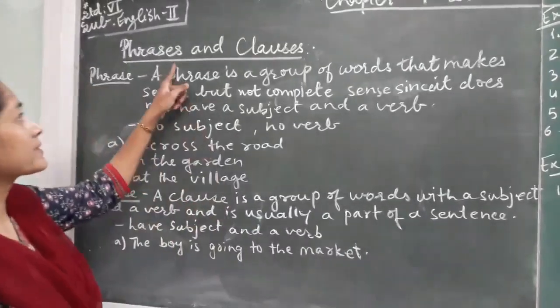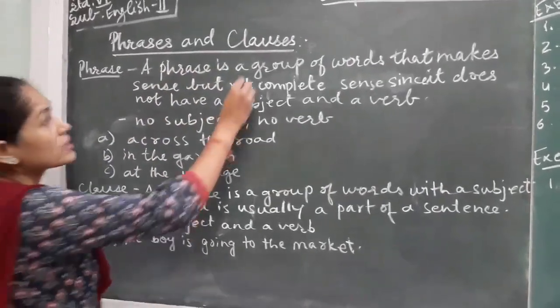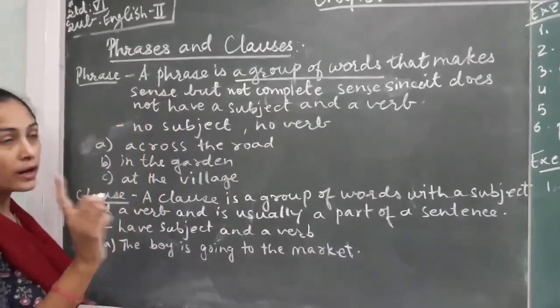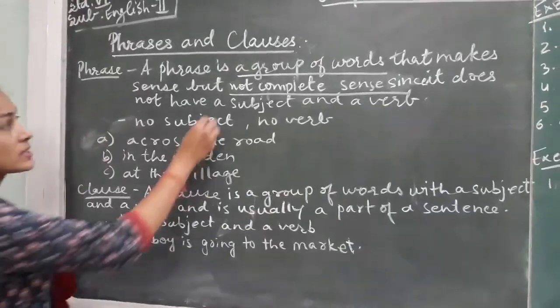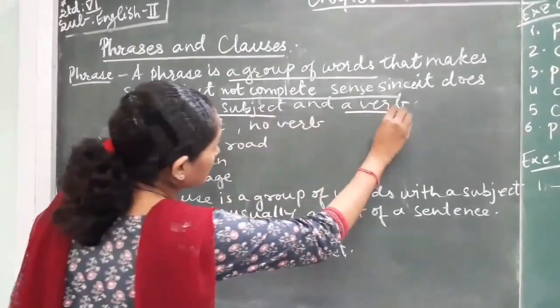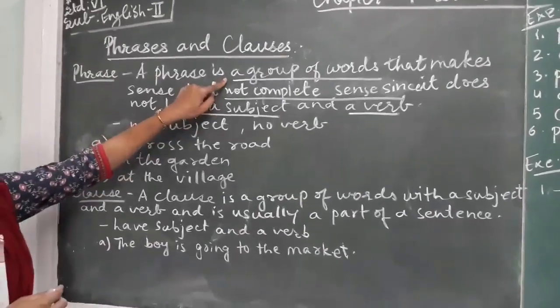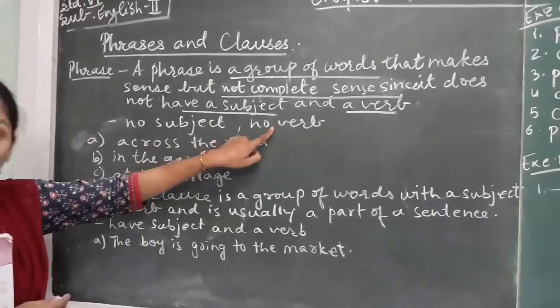Start with phrases and clauses. What do you mean by phrase? A phrase is a group of words that makes sense but not complete sense, since it doesn't have a subject and a verb. So it is important to understand that it is a group of words but it will not have a subject and a verb.